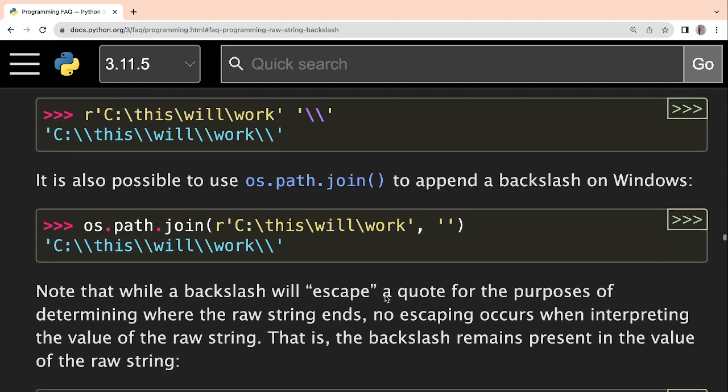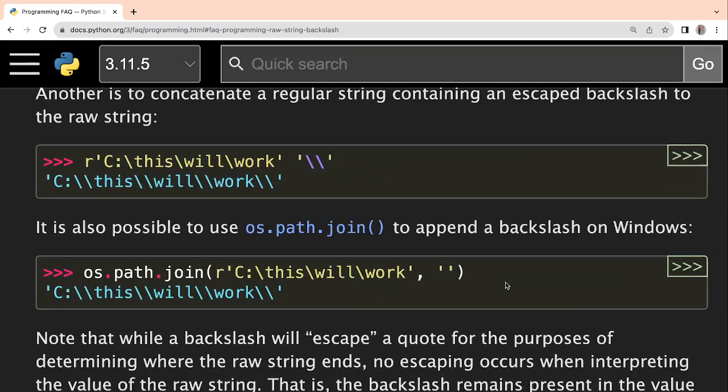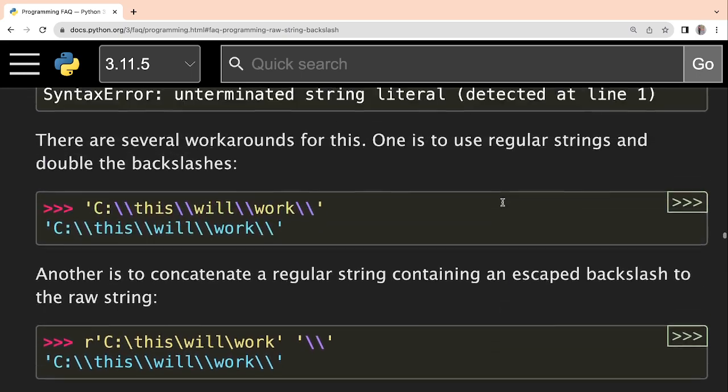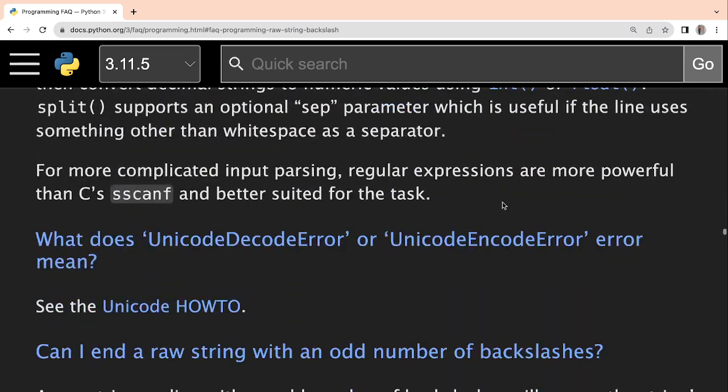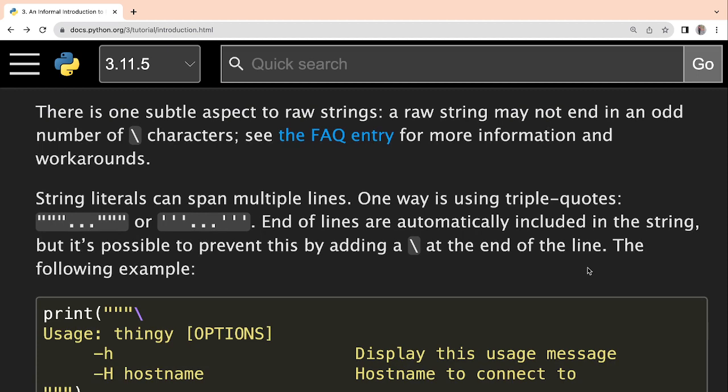Some ways are written over here, so you can go to this particular document and read it. I'm not getting into this as of now because we will divert from the topic, so maybe in some other video I will consider this point. But if you're interested, you can go to this link and read it yourself.